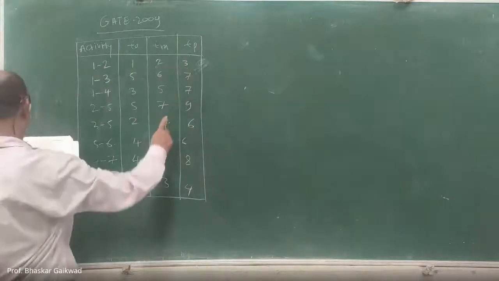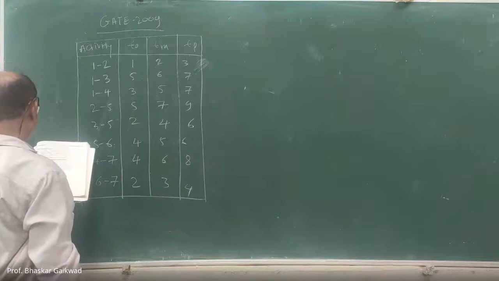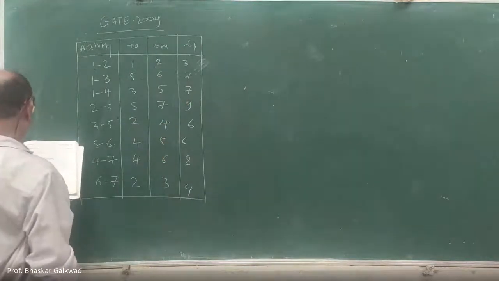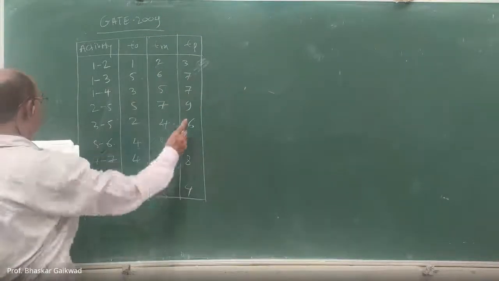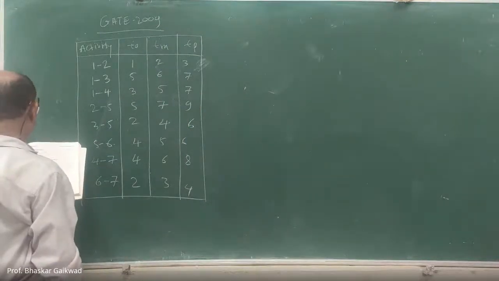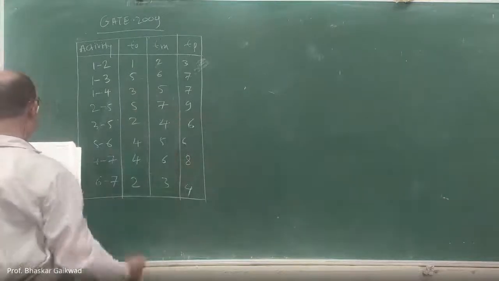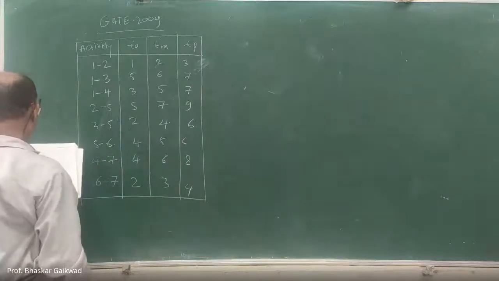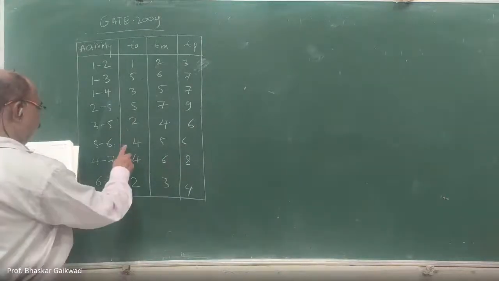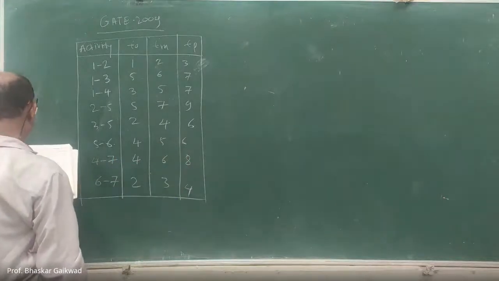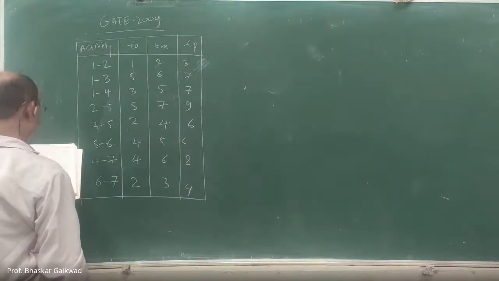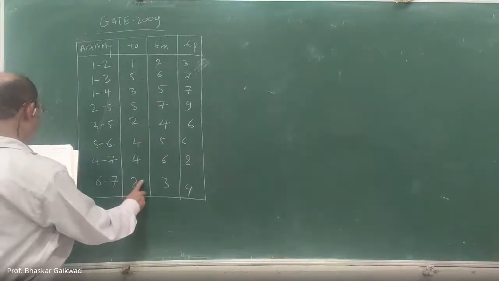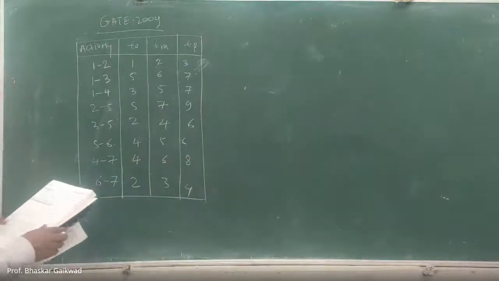1 to 2, 1, 2, 3. 1 to 3, 5, 6, 7. 1 to 4, 3, 5, 7. 2 to 5, 5, 7, 9. 3 to 5, 2, 4, 6. 5 to 6, 4, 5, 6. 4 to 7, 4, 6, 8. 6 to 7, 2, 3, 4. Okay.